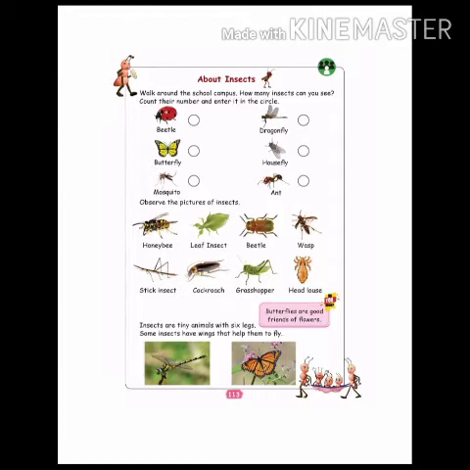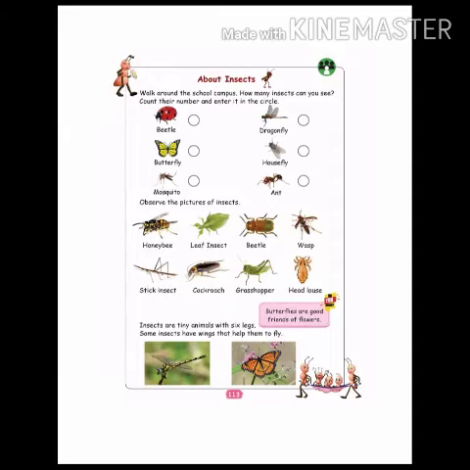Some insects have wings that help them to fly. See, butterfly is an insect, but it flies. Dragonfly is an insect, it flies. They have wings. But the beetle, what is that? Wasp, what is this one? Some insects cannot fly. Some insects have wings and they will fly. Wings means irakkai. With the help of the irakkai or wings they will fly.